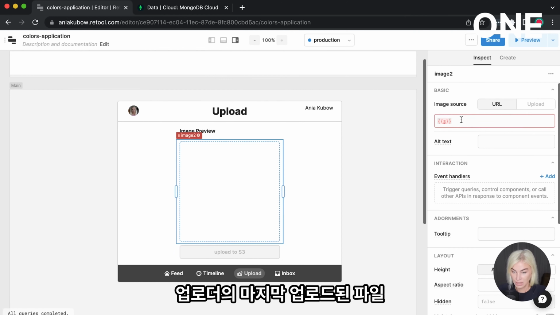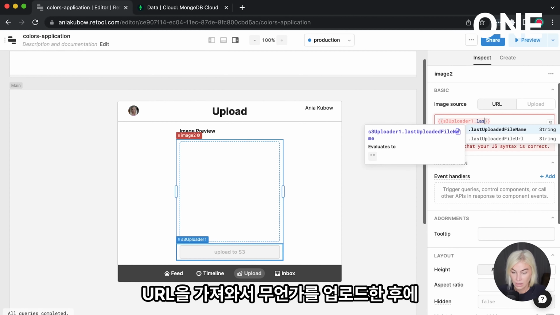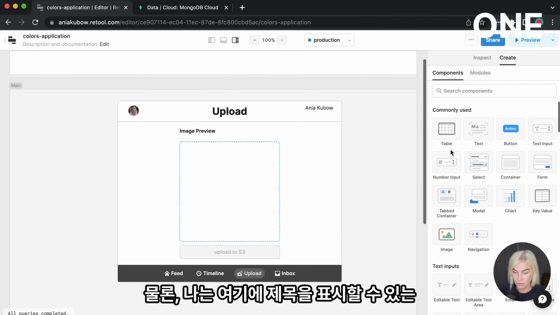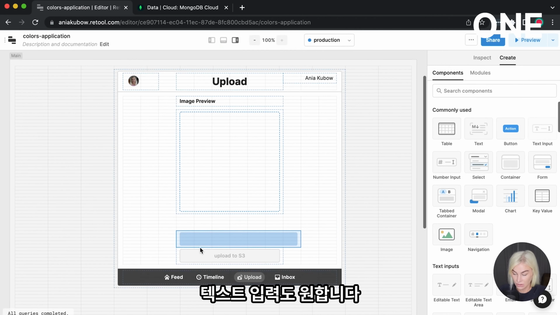And this just means that I can get the S3 uploader's last uploaded file URL, and display it once we have uploaded something. And of course, I also want a text input to be able to show the title in here too.